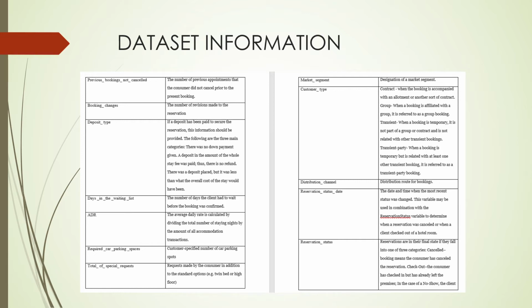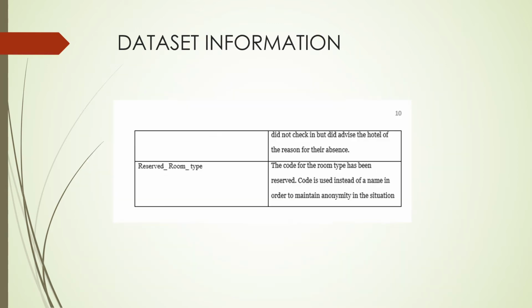At reservation status, reservations are in their final state if they fall into one of the three categories. Cancelled booking means the consumer has cancelled the reservation. Checkout, the consumer has checked in but has already left the premises. In the case of no show, the client did not check in but did advise the hotel of the reason for their absence. Okay, now the next one is the reserved room type, which includes the code for the room type that has been reserved. Code is used instead of a name in order to maintain anonymity.